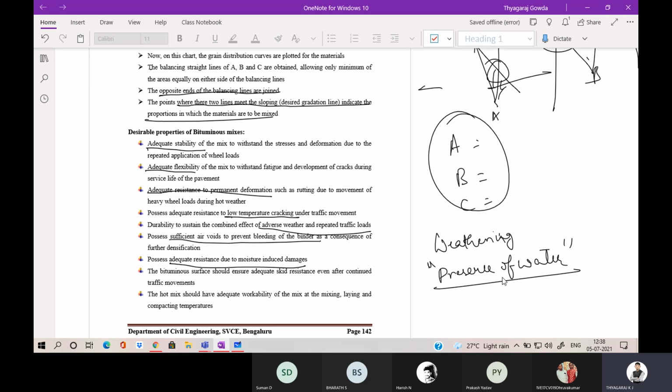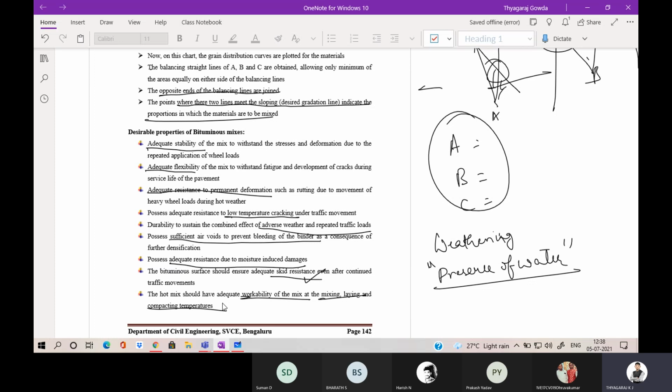So it should have sufficient resistance to moisture induced damages and adequate skid resistance. Why? Because it is the topmost layer, so it should have sufficient skid resistance value. Then it should be workable at the mixing, laying and compacting temperature. Because as you all know, the bituminous mixes are more temperature susceptible, so it should have sufficient viscosity while mixing, laying and compaction.